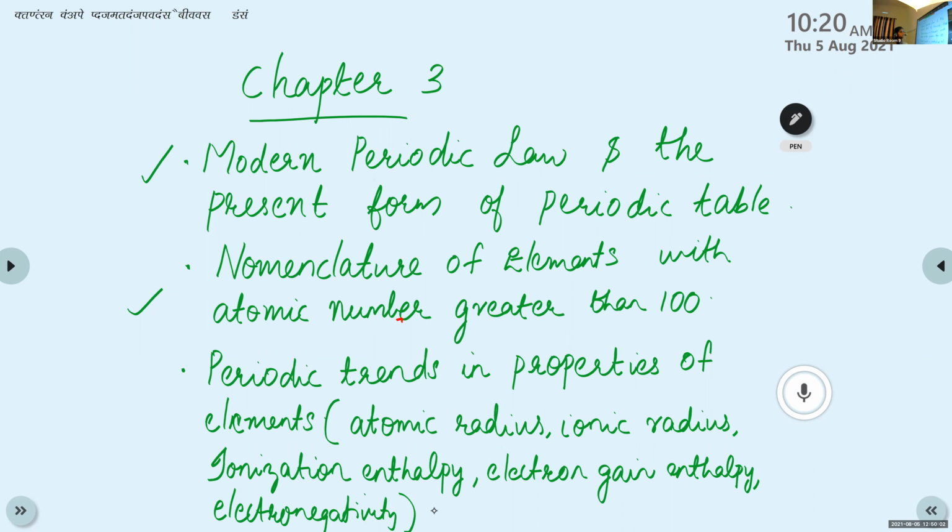So these are certain periodic trends in the properties of elements. Did you copy this? Tell me yes or no. Yes. Just need to mark in the textbook itself. Okay, no need to write again.